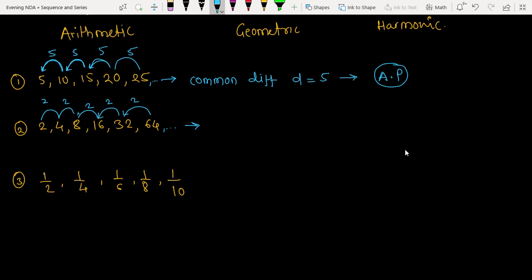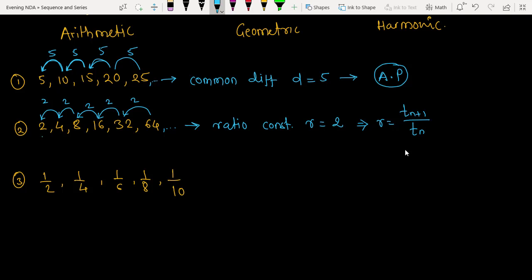Please observe the direction of the arrow. So here I have the ratio of two consecutive terms, meaning the ratio of the next term to the previous term. That ratio is a constant throughout the given sequence, and it is denoted by R. In this case, the ratio is 2. Is this okay? If I write that ratio in the general form, this R is nothing but T(n+1) upon Tn. Is it okay?